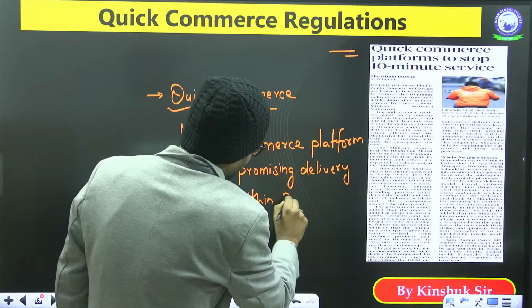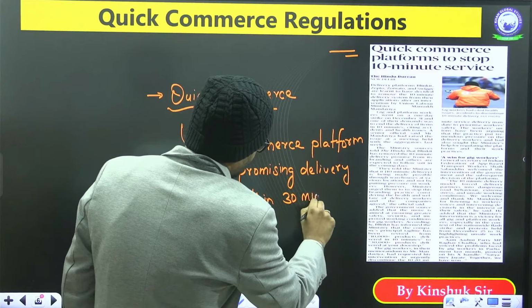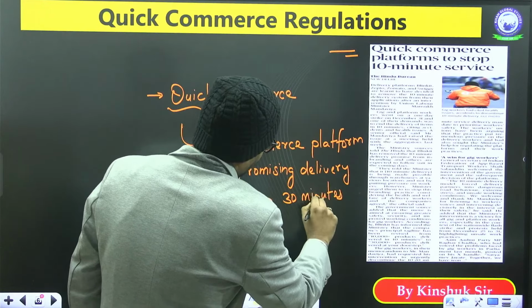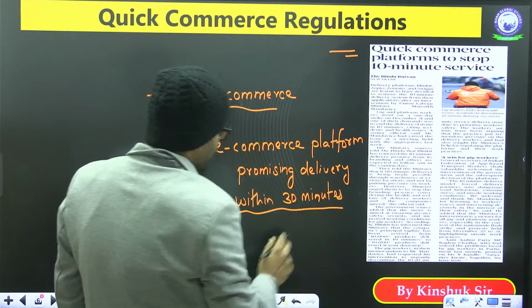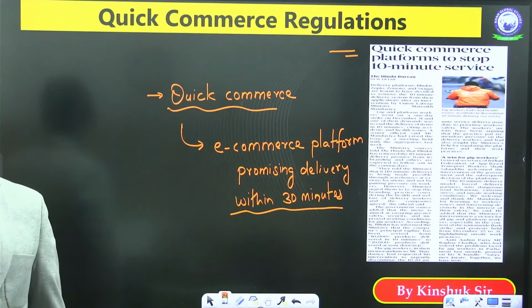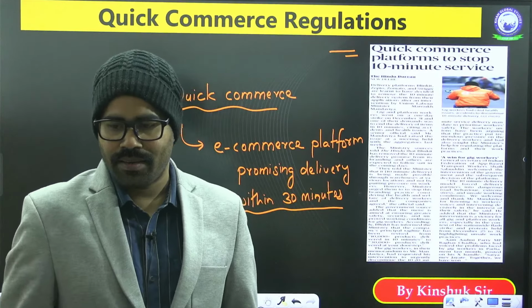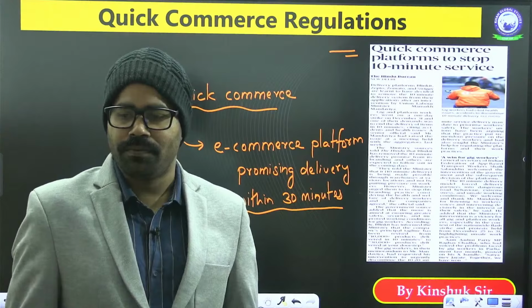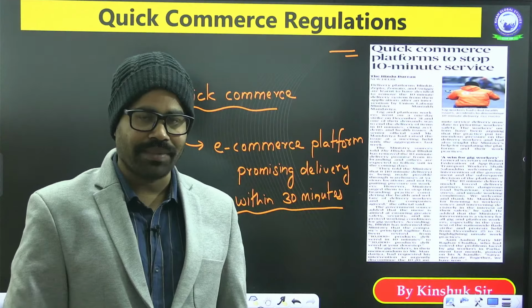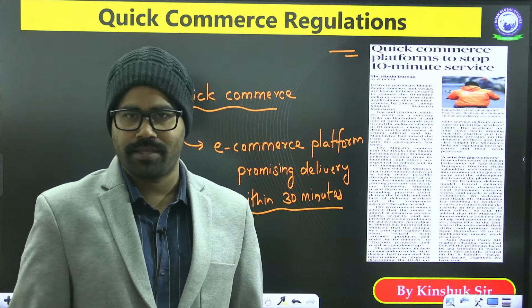Even if it is within 30 minutes, it comes under the category of quick commerce. So delivery which is within 30 minutes, that is something which is called quick commerce.